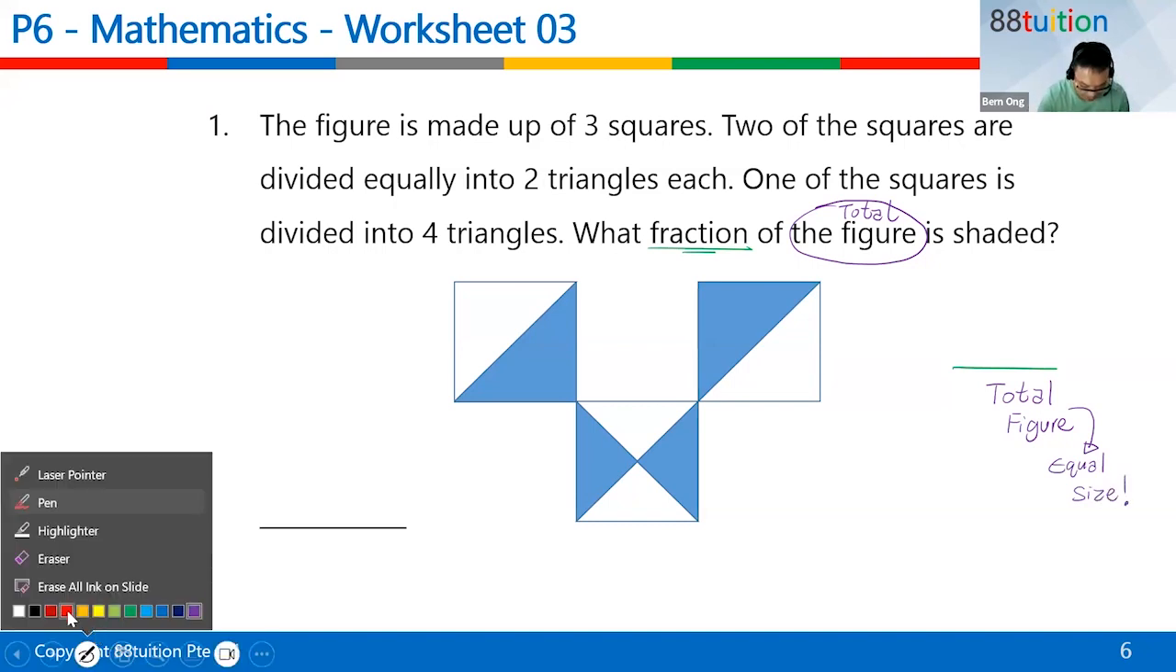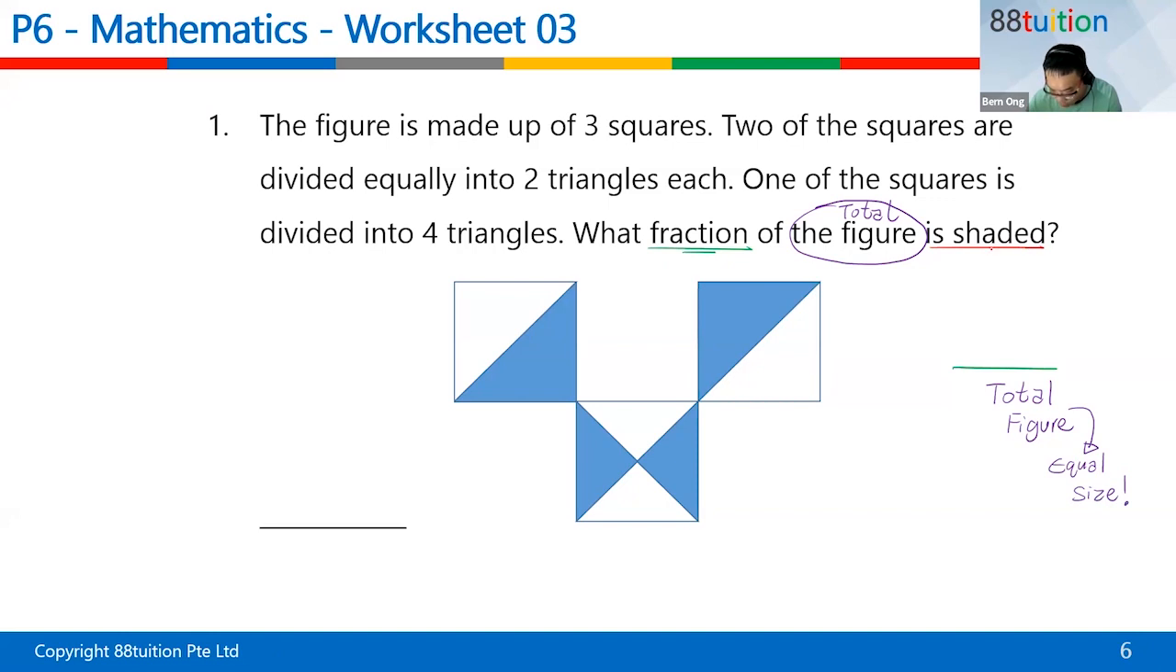Is shaded. So this is what you are supposed to focus on. The numerator is what you are supposed to focus on, or what I call the selected item. It's like between boys and girls. The selected item in this case is the shaded. You're supposed to focus on the shaded. The bottom, the denominator, is always like the total. They must be of equal sizes.